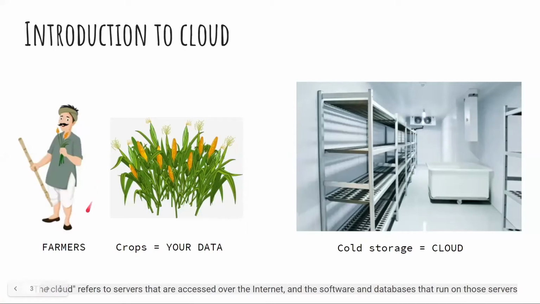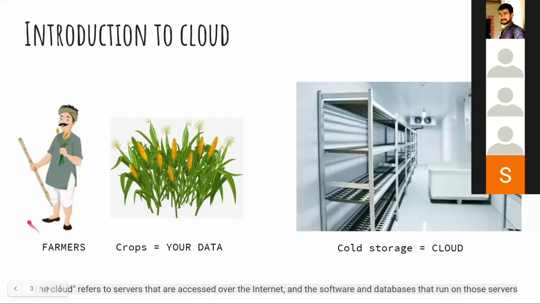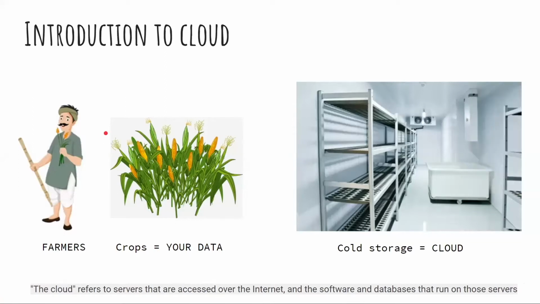Just suppose that in the villages there are farmers. They want to keep their crops in a cold storage so that they can preserve them for a longer time. Making their own cold storage would cost a lot of money, a lot of space and many more factors.